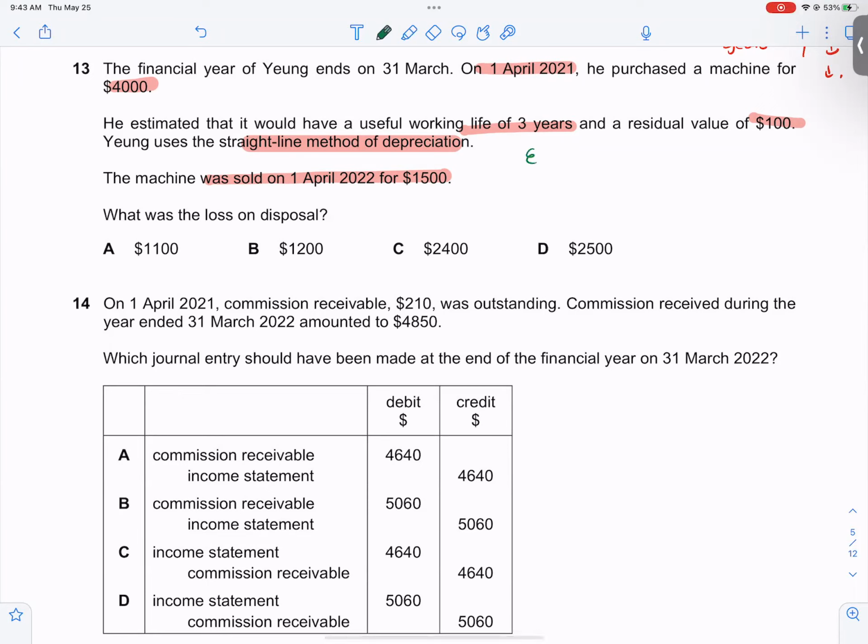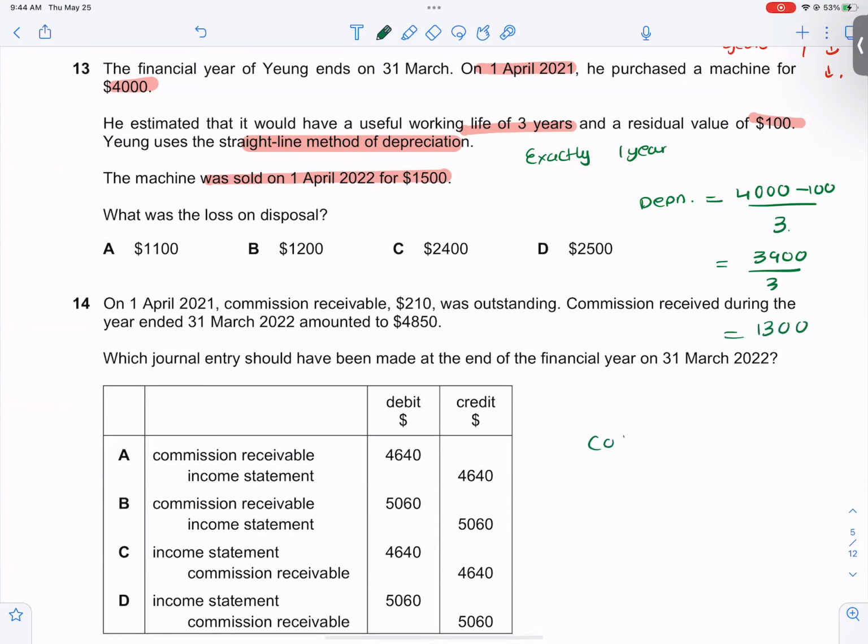That means he sold the machinery after exactly 1 year. So in this case, I am going to first work out the depreciation of the asset. It would be cost minus residual value upon estimated useful life. So the amount of depreciation per year would be 3,900 divided by 3. So it would be 1,300.